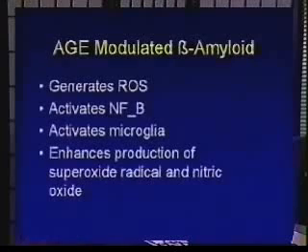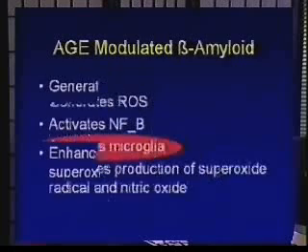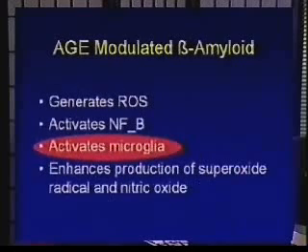Now, perhaps the most important advanced glycosylation end product that we need to concern ourselves with is beta amyloid that I referred to earlier. Why is this important? Well, when beta amyloid is activated or bonded to glucose, this enhances its production of reactive oxygen species and increases the activation of the microglia. So we need again to focus on this activation of the microglia because that is truly what puts into motion this entire cascade, ultimately leading to gene activation and cellular death.